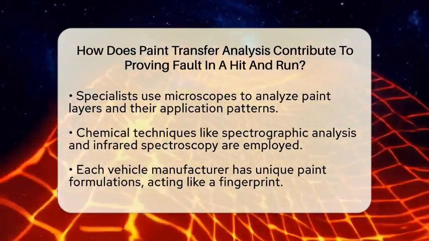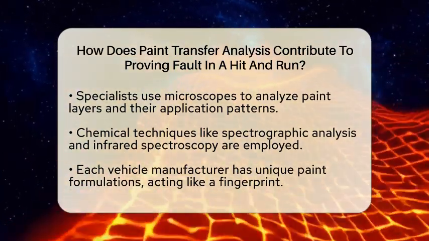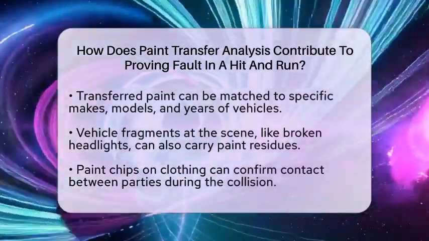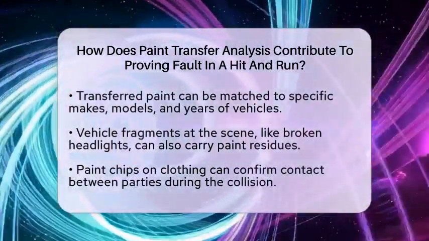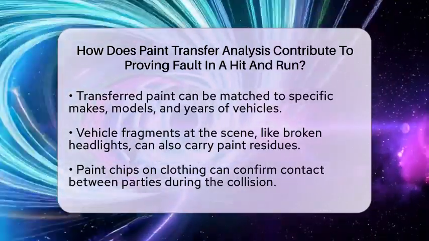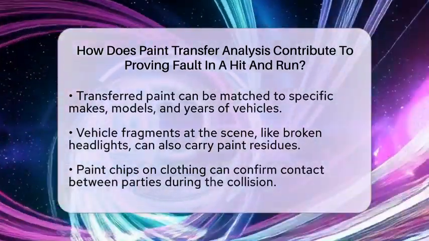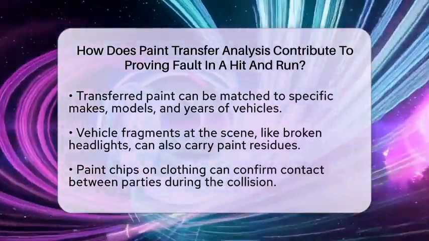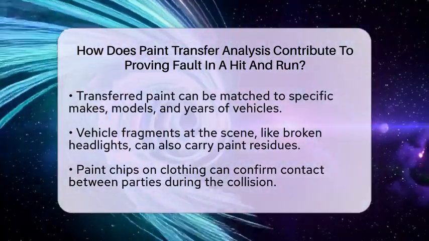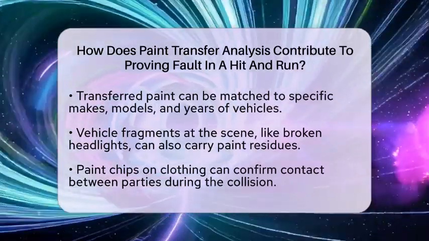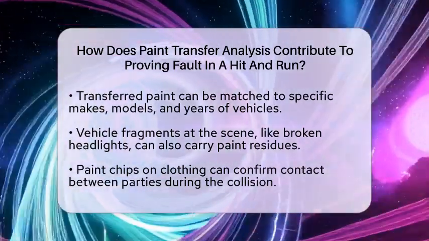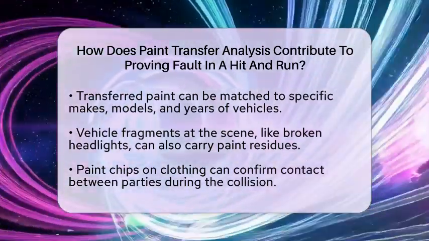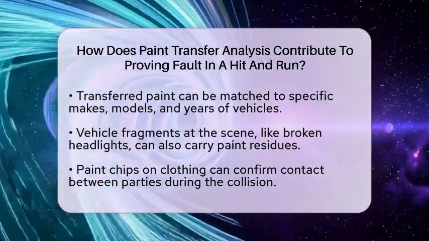Additionally, investigators often find vehicle fragments at the scene, such as broken headlights or bumper parts. These fragments can carry paint residues that can be matched to the suspect vehicle, further strengthening the case. If paint chips or residues are found on the clothing of either party, they can also be analyzed to confirm contact during the collision. From an auto insurance perspective, paint transfer evidence is crucial for meeting the burden of proof needed to establish fault in hit-and-run cases.